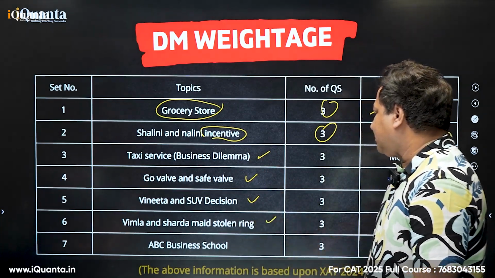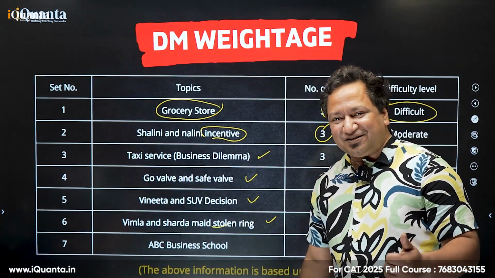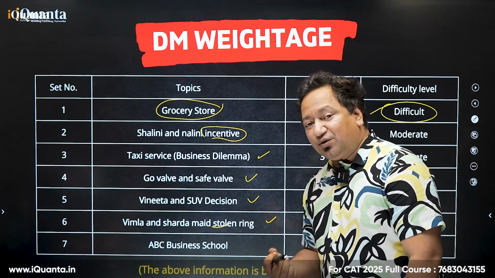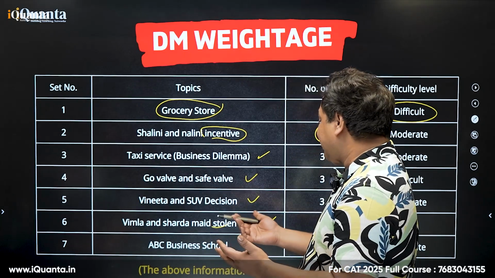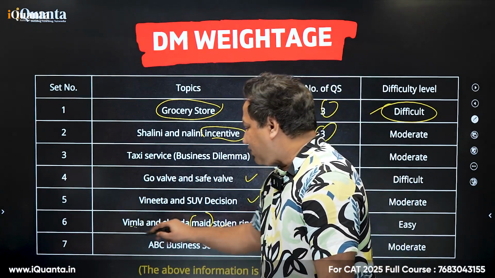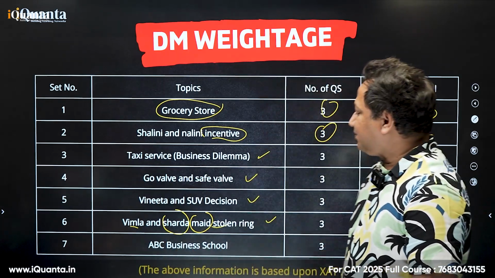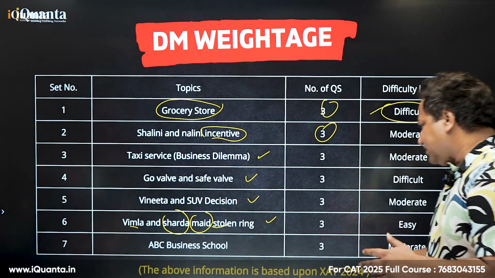Vimla and Sharda, maid, stolen ring. I think I took a session on that. Probably you remember that. The maid, someone stole a ring. We don't know whether it was stolen by the maid. The maid was working with Vimla for quite a few years, with Sharda recently. So all this confusion was there, and based on what should be the correct ethical way of approach, we had to answer the question. ABC Business School.